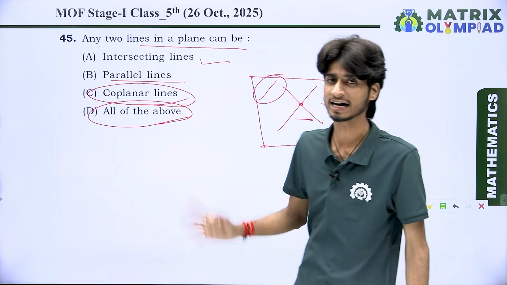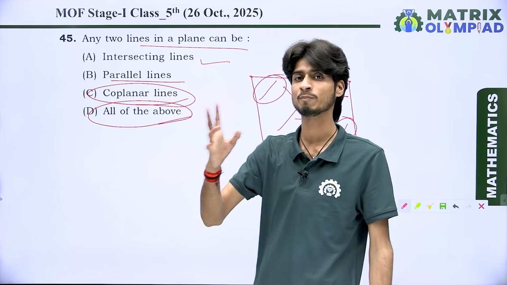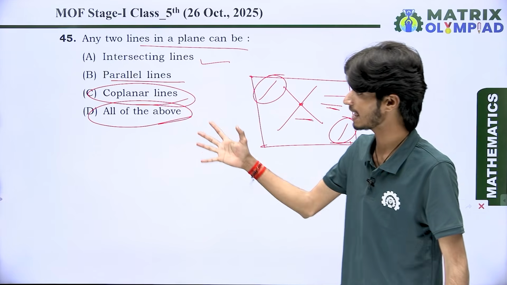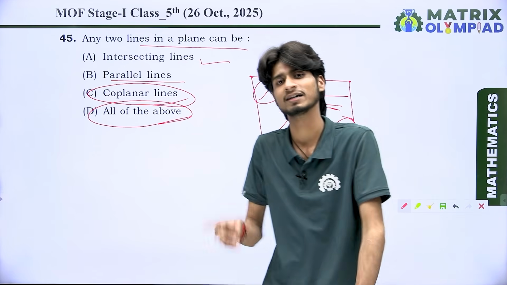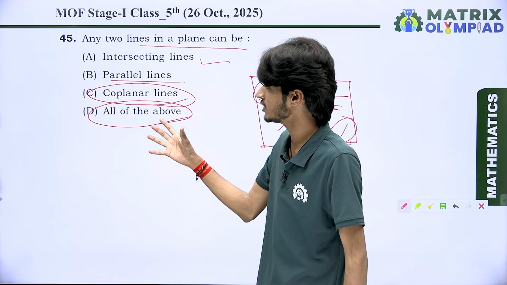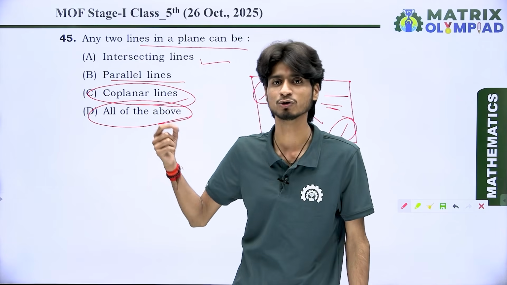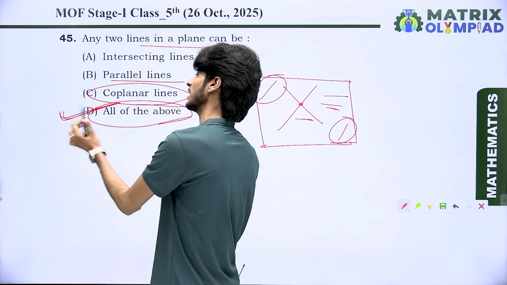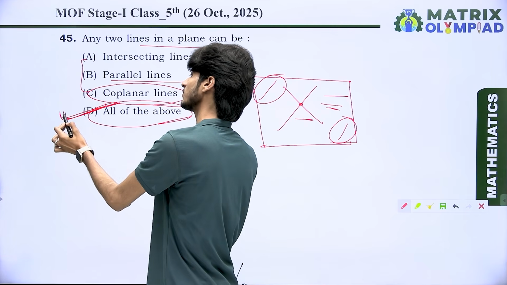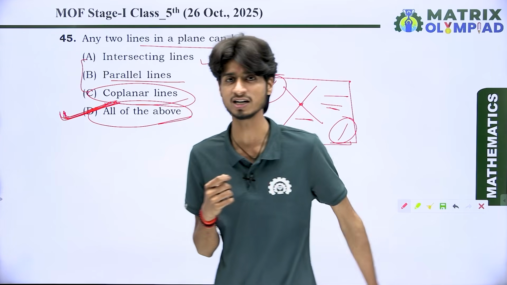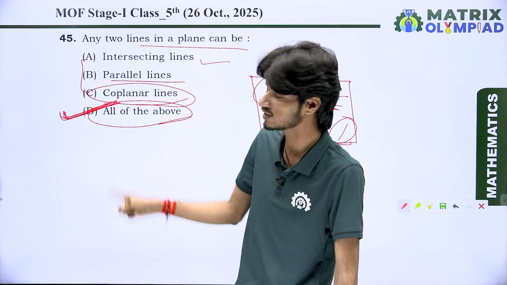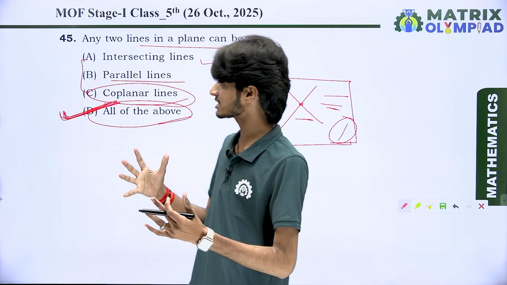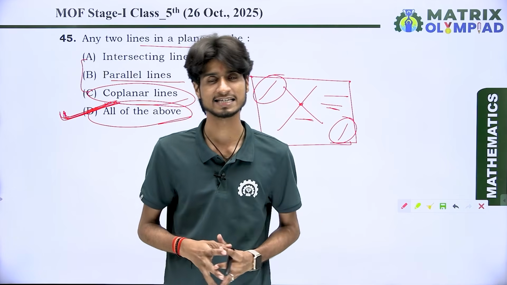Can a plane have intersecting lines? Yes. Can a plane have two parallel lines? Yes, of course. And can a plane have two coplanar lines? Yes. It means all of the above satisfy question number 45. So the correct answer is option D, because all of those are correct, which means the final correct option is D, which represents all of the options. Got it? Let's come to question number 46.